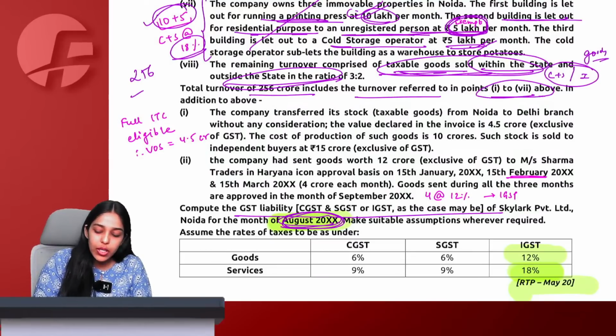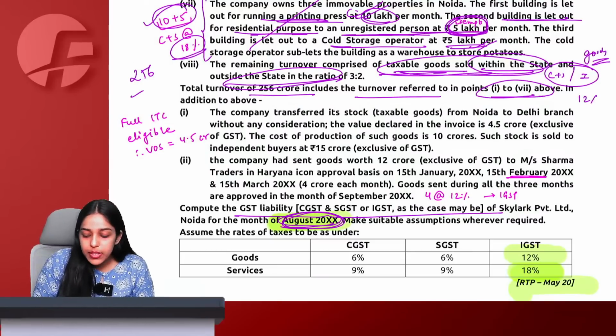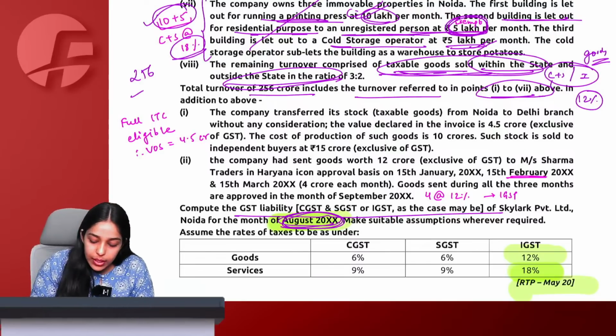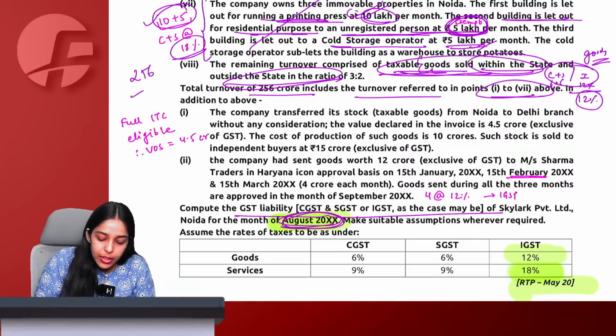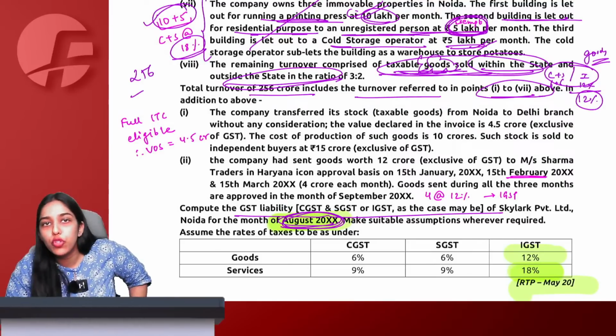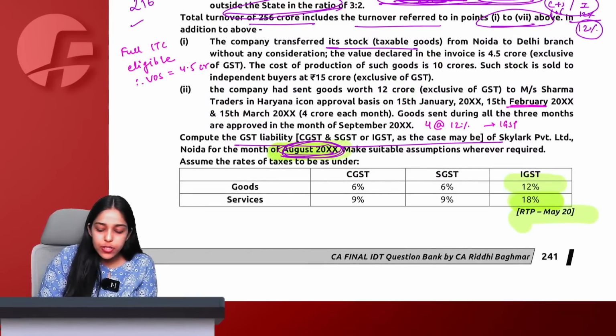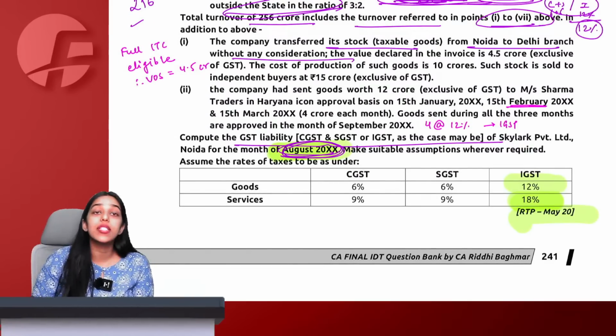Everything is goods only, not services. So 12% rate will only apply. Only 6 plus 6% here and entire 12% here, because it is all pertaining to goods, whatever is left out of 256. After that, the company transferred its stock from Noida to Delhi branch without consideration.